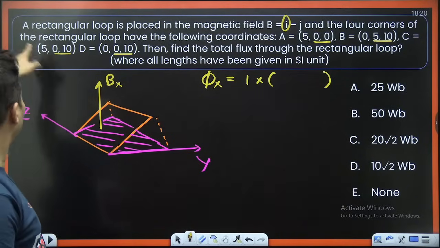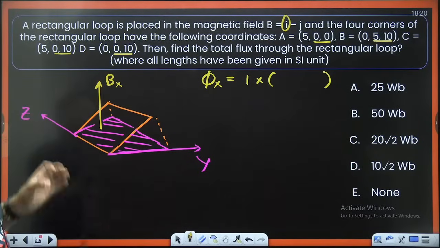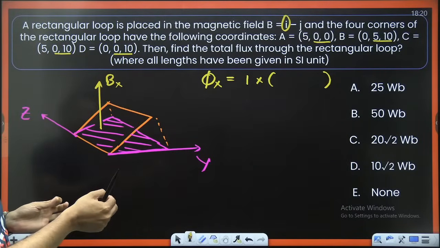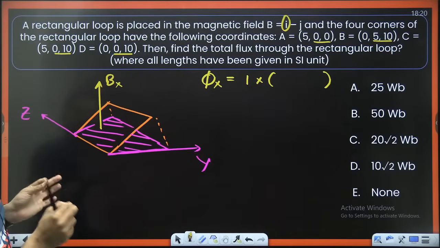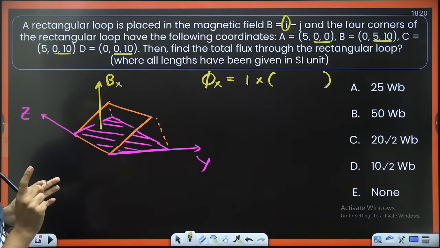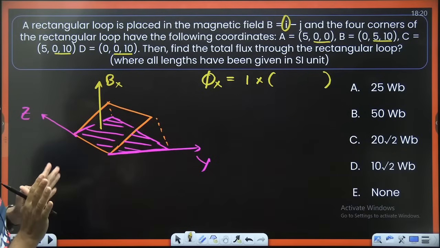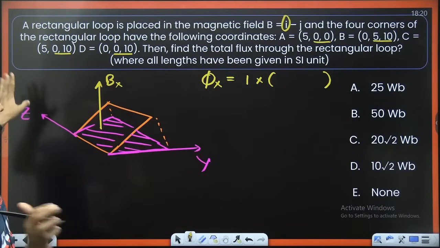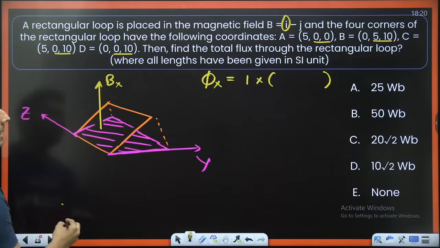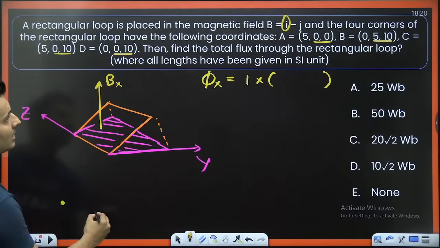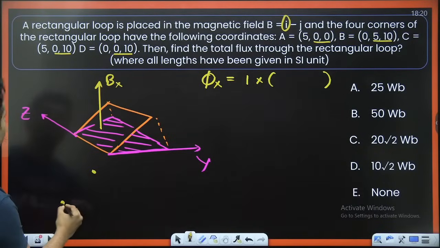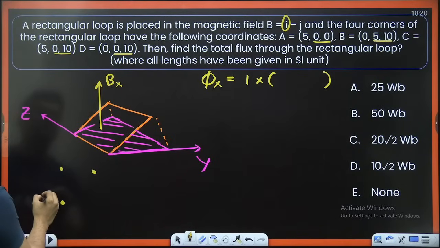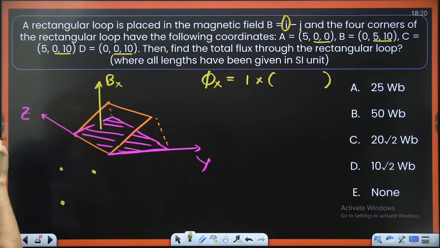Every coordinate is different. So 0, 0 is there. 5, 10 is there. 0, 10 is there.